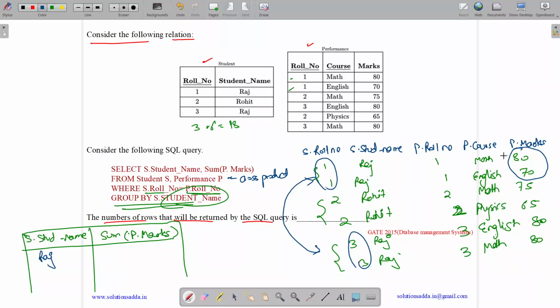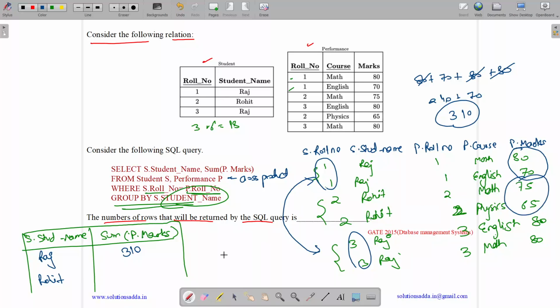So we will have Raj and the sum of these marks. So 80 plus 70 plus 80 plus 80. So it's 8, 16, 24, 240 plus 70. It's 310. Okay, then we will have Rohit. So in case of Rohit, both these entries will get merged. We will have marks equal to 140. Now it's asking the number of rows that will be returned by the SQL query. So we have only 2 rows. So the answer is 2.